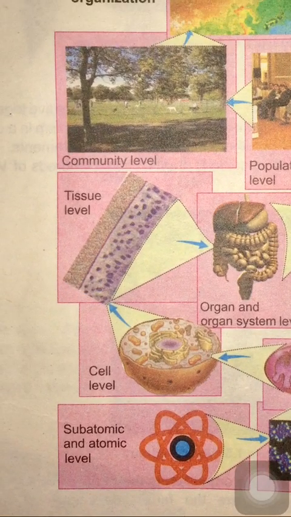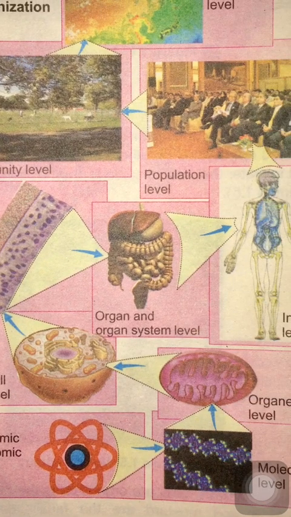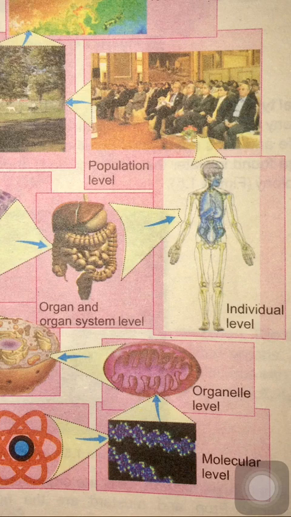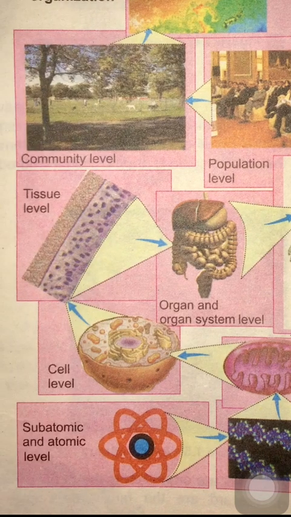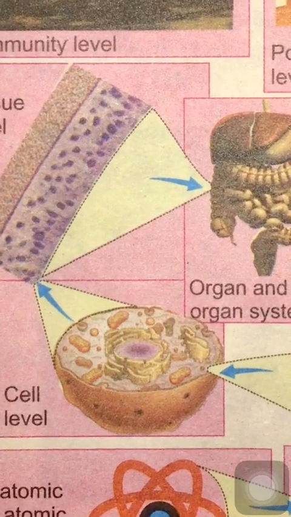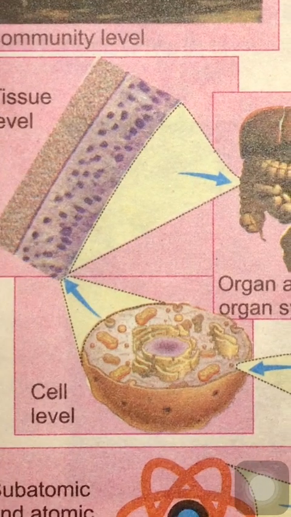In the levels of organization, we discussed the subatomic and atomic level. As you know, this is the diagram of an atom. When two or more atoms combine together, they form a molecule, like here is a protein molecule or a DNA molecule. These molecules combine together and form the organelle level. Organelles, that means they create a single organelle, and different types of organelles combine together and form the cell level.